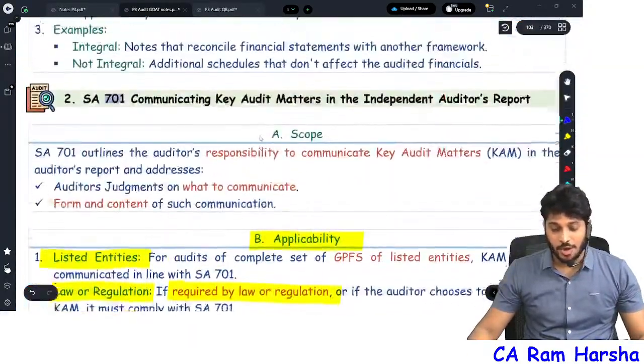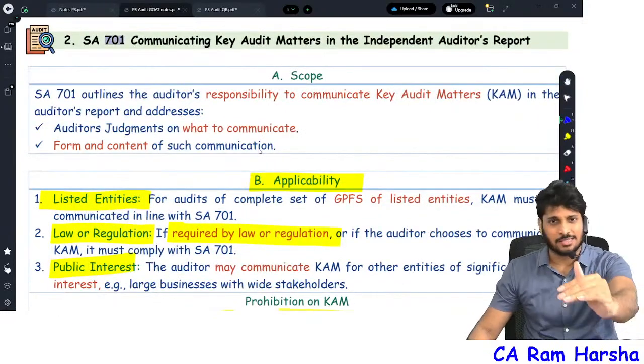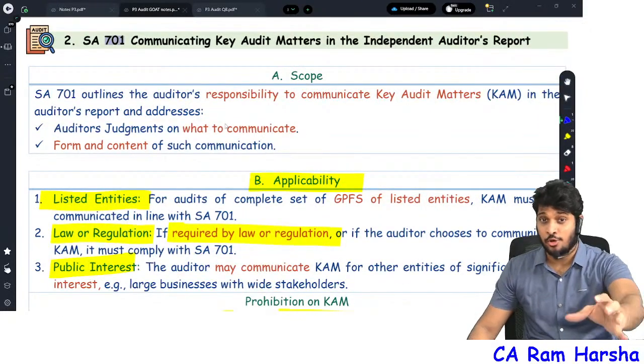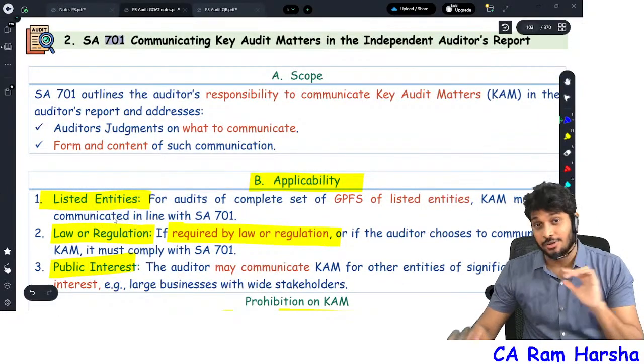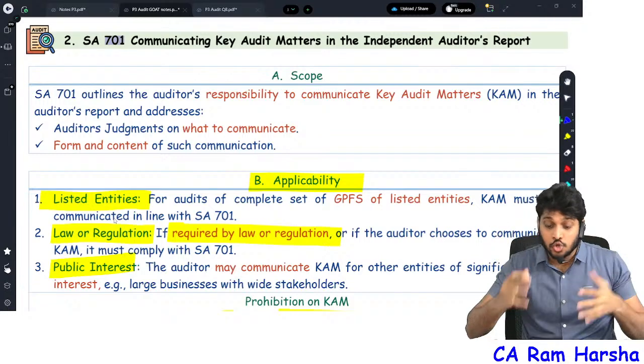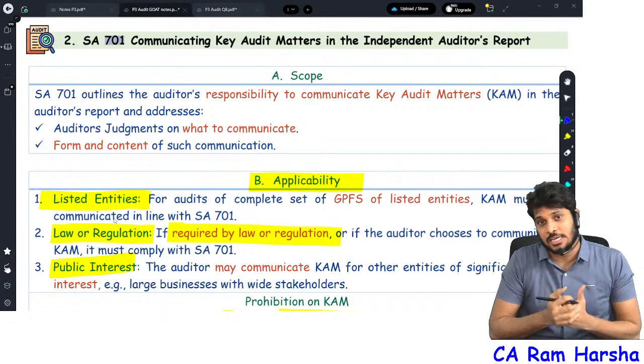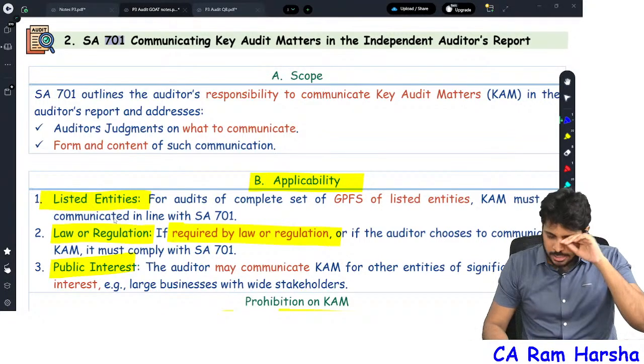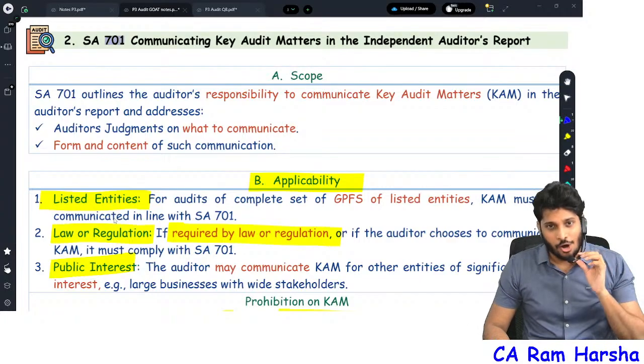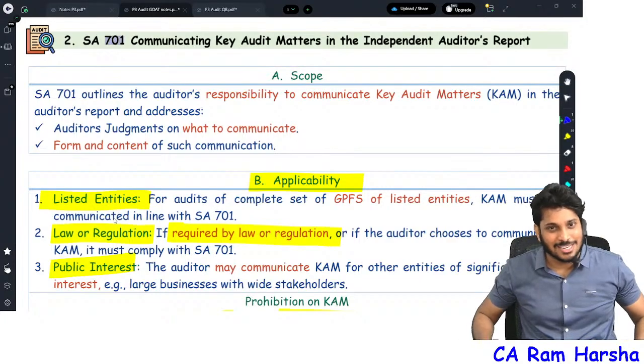I am telling you guys, you will not get clarity like this in audit, never before. I hope you are now able to witness what kind of clarity is required in audit so that you can comprehend the subject very clearly. That's it. 701 is also completed. Almost 7 standards are completed, technically speaking.